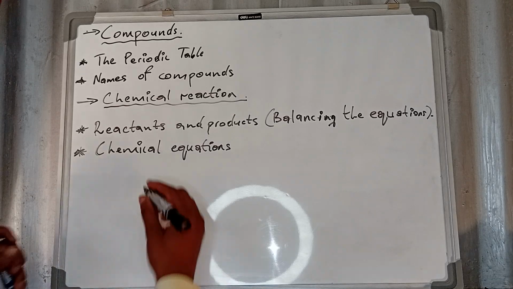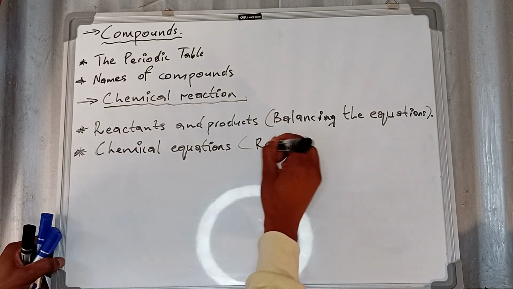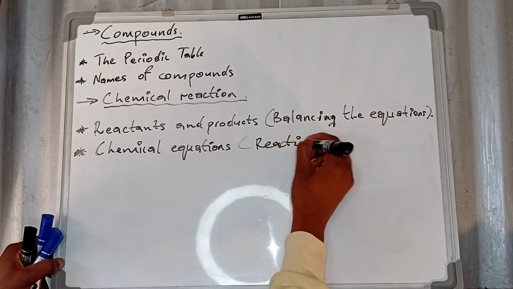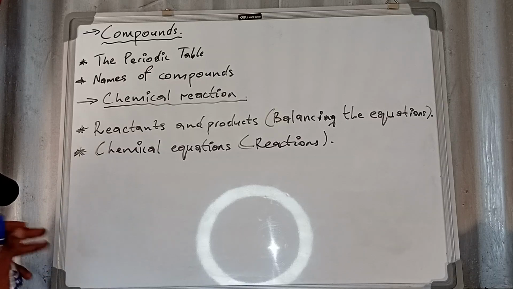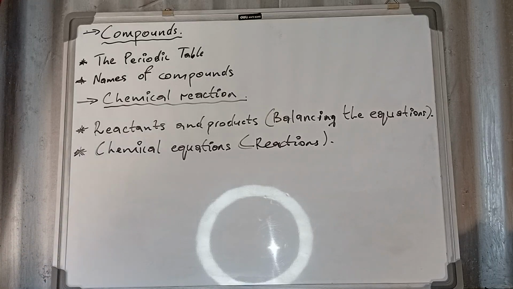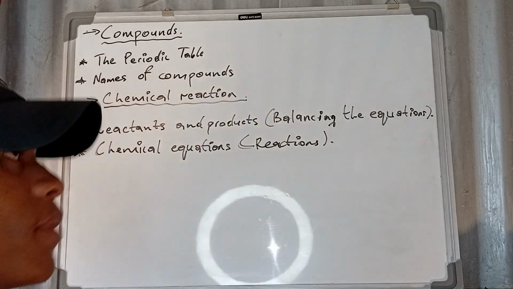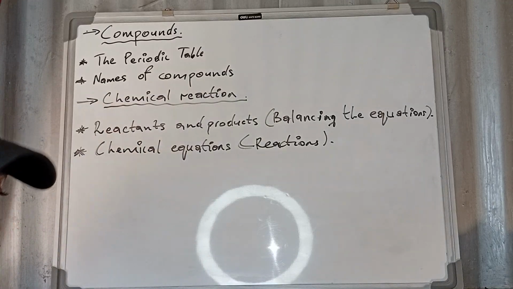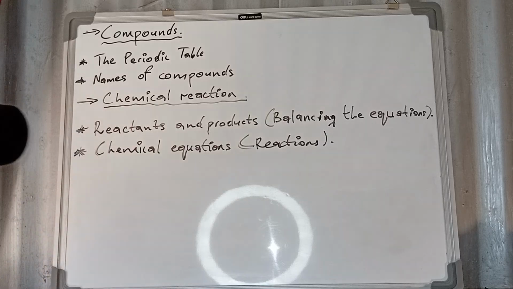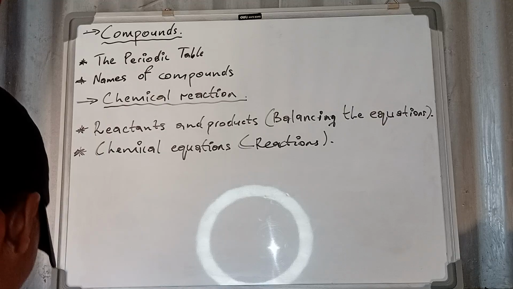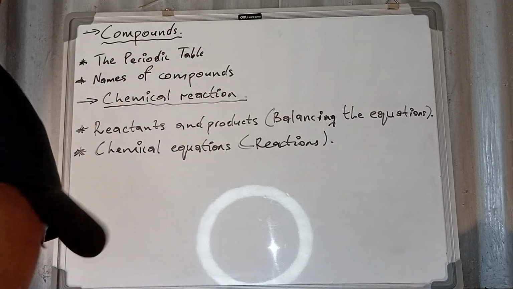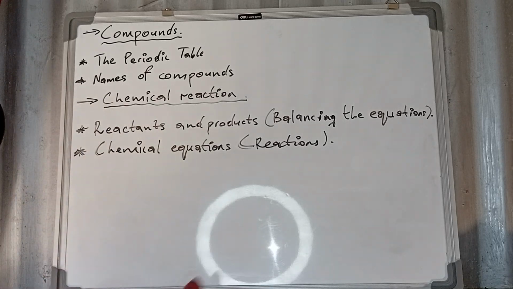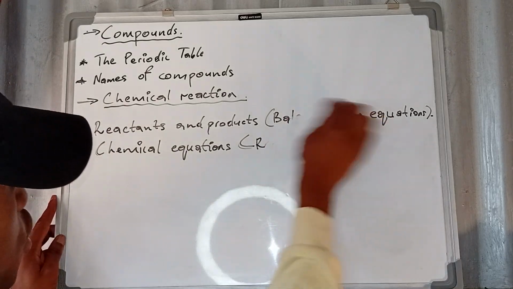Now here we're going to look at reactions, and then the other topics: reaction of metals with oxygen, reaction of non-metals with oxygen, but it's based on reactions. So I will start with the compounds, with the first chapter, the periodic table. I hope you're fine. Make sure that you tune in.